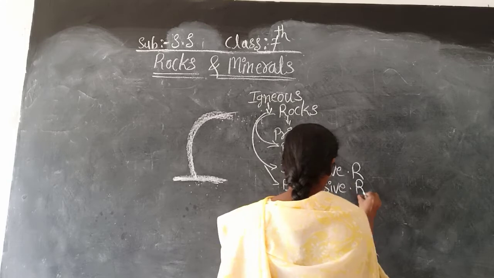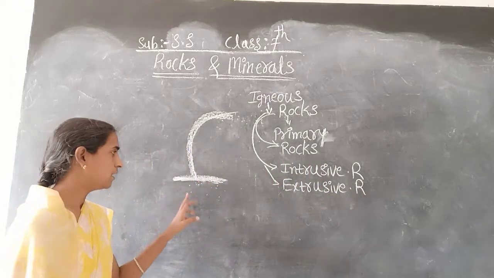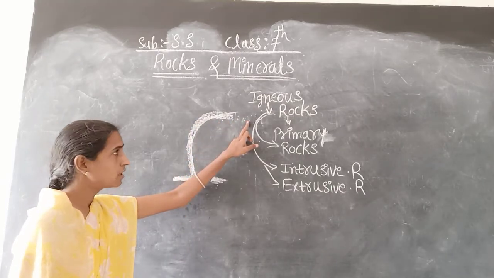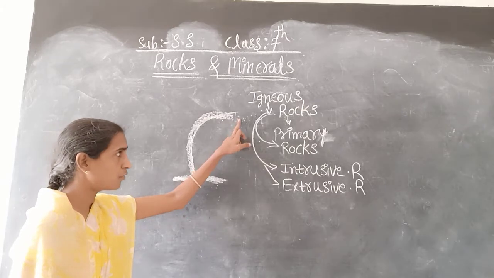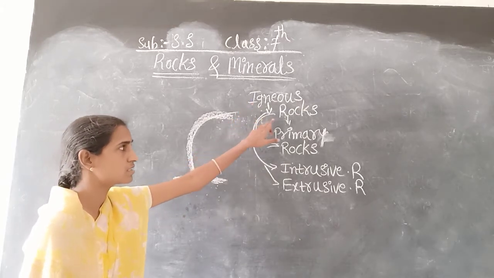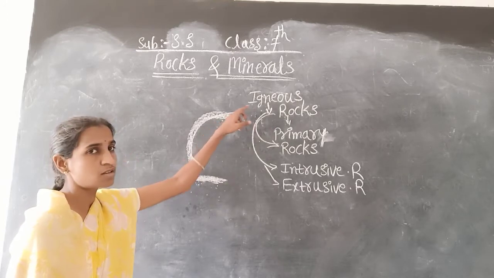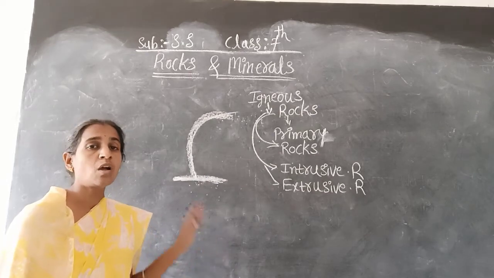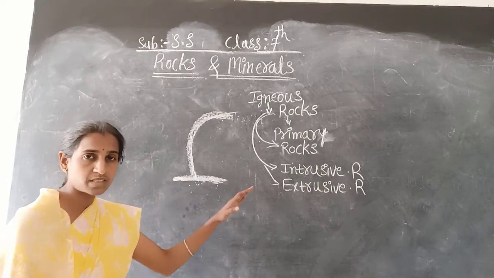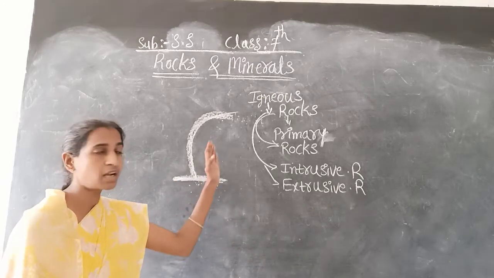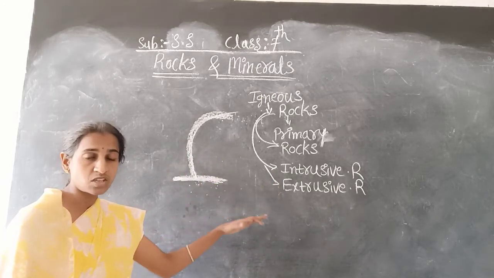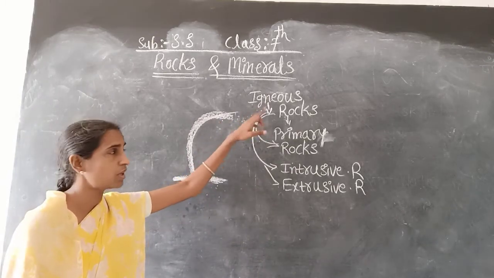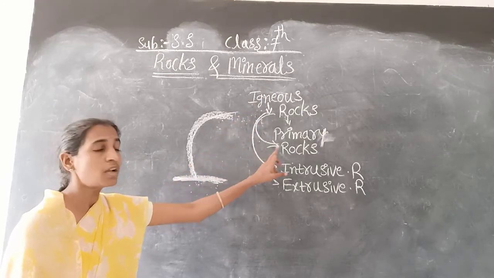Extrusive rocks. Once again I will tell you: when the molten magma cools, it becomes solid. In such a way, some rocks are formed. Those rocks are called igneous rocks. How are the igneous rocks formed? When the molten magma cools, it becomes solid. So these igneous rocks are also called primary rocks.